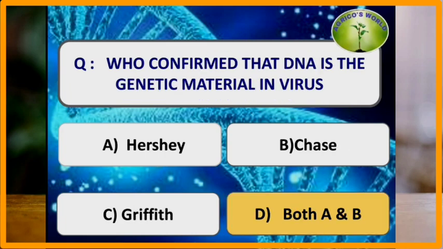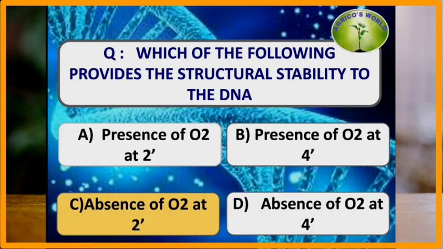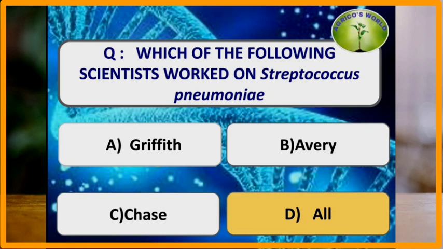Who confirmed that DNA is the genetic material in virus? Hershey and Chase concluded that DNA is the genetic material in virus while they were working on T2 phage of E. coli. Which of the following provides the structural stability to the DNA? The absence of oxygen at the second position provides the structural stability to the DNA. Which of the following scientists worked on Streptococcus pneumoniae? Griffith, Avery and Chase, all of these scientists have worked on Streptococcus pneumoniae.